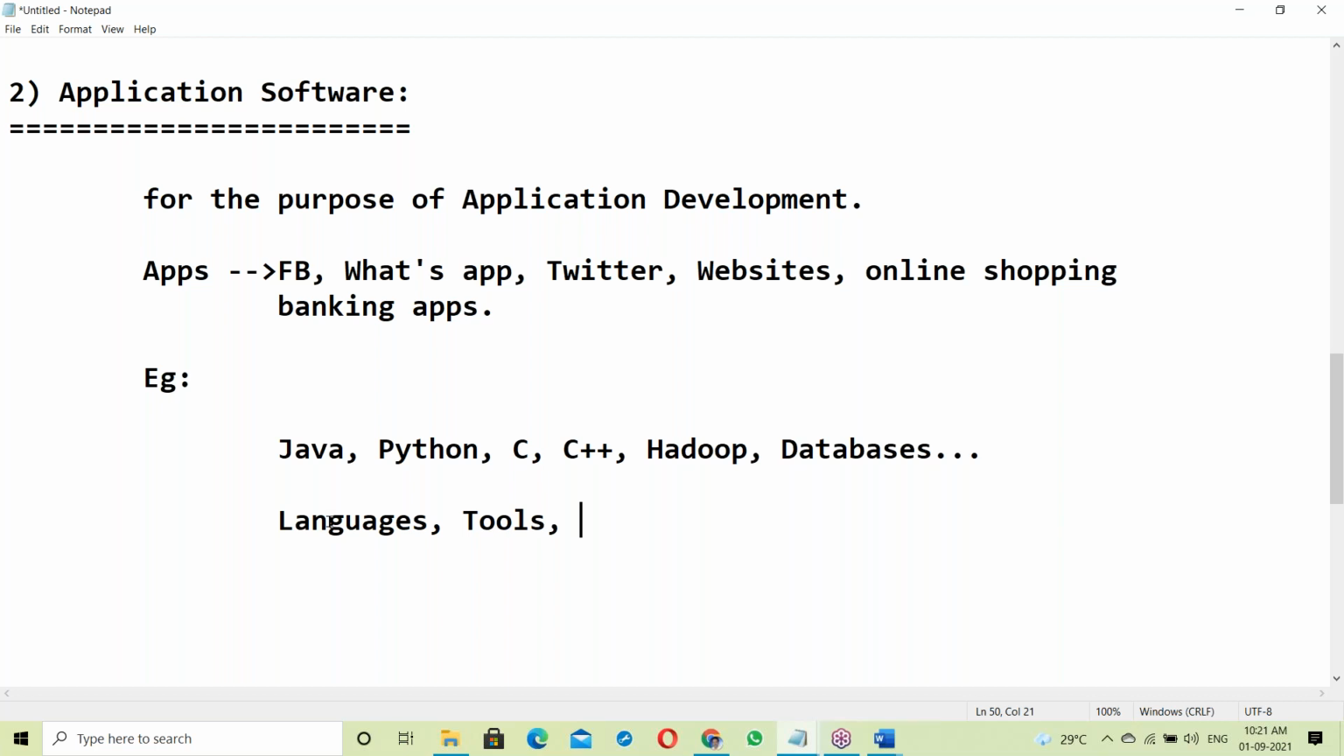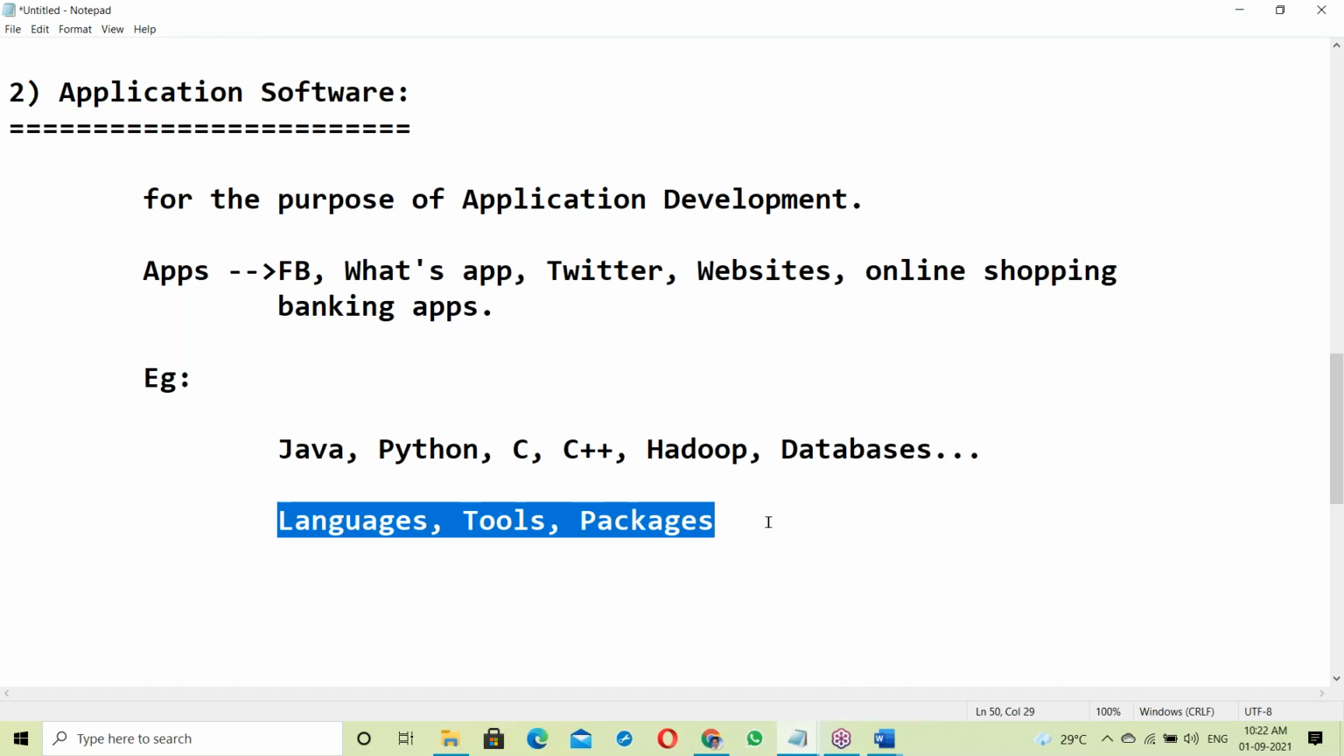Next, reporting tools like QlikView, Tableau, many tools are in the market here. Next, DevOps tools, AWS tools. So many tools are available. Languages, tools, next packages. There are some packages, like ERP packages such as Oracle ERP and SAP ERP. MS Office also comes in packages. So languages, tools, and packages, all these come under application software.